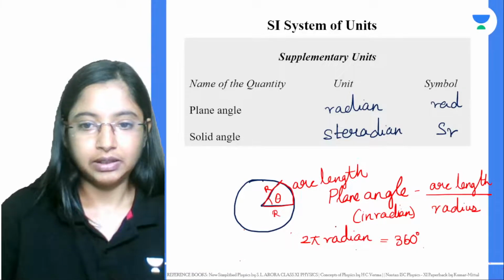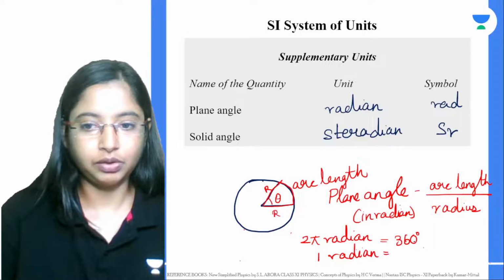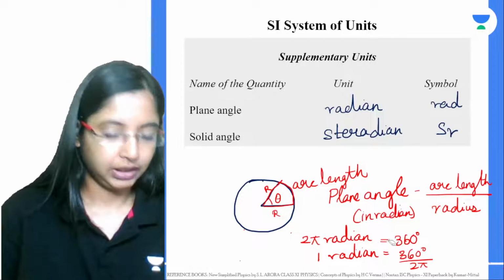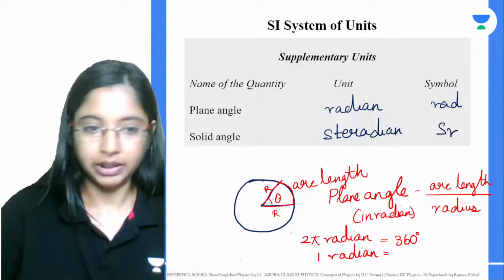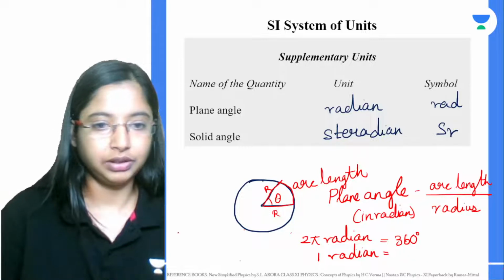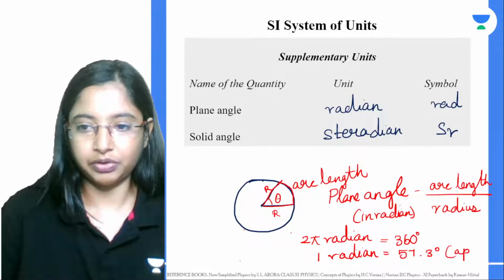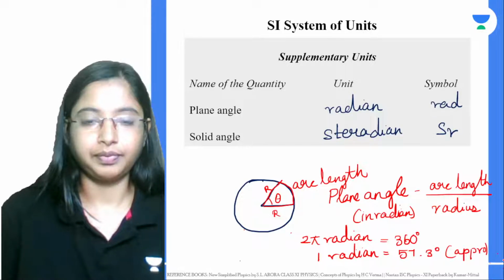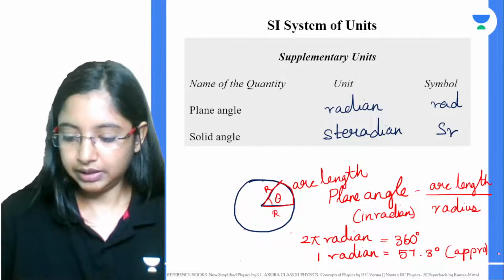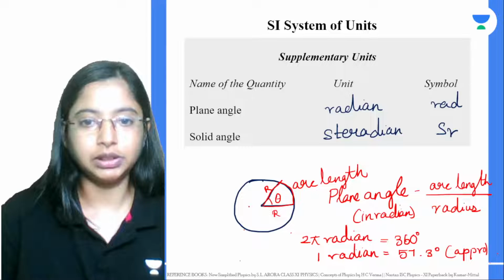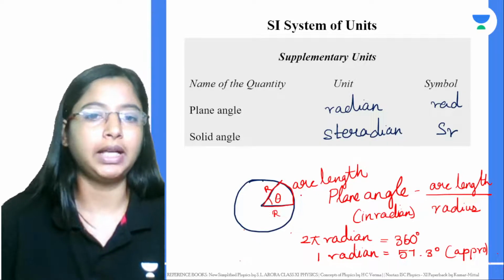So if 360 degrees is 2 pi radian, and I want the value of 1 radian, 1 radian is equal to what? 360 degrees divided by 2 pi. What is 360 degrees divided by 2 pi? This would basically be 57.33 degrees. This is an approximate value. Alright, so this is the meaning of your plane angle.